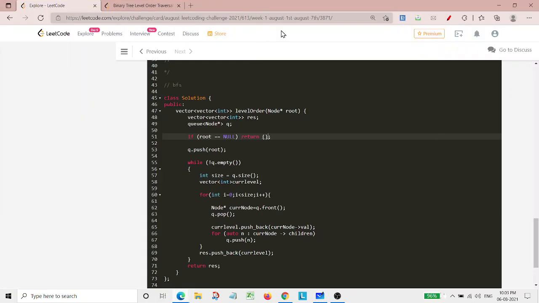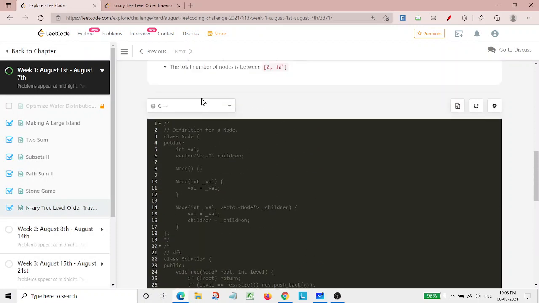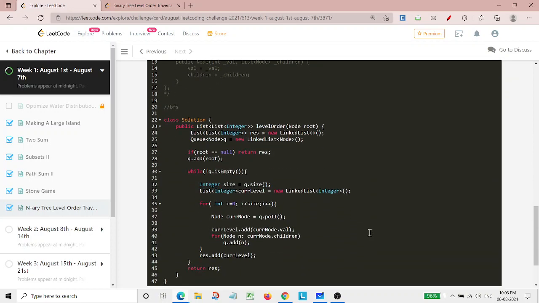Now let's come to the Java and Python code. For the Java part, I've taken this list of lists and I have simply initialized it like this. And for the queue part, I've taken it and initialized it again. And the next thing is, first I'll check if root is equal to null, then I'll simply return the result.